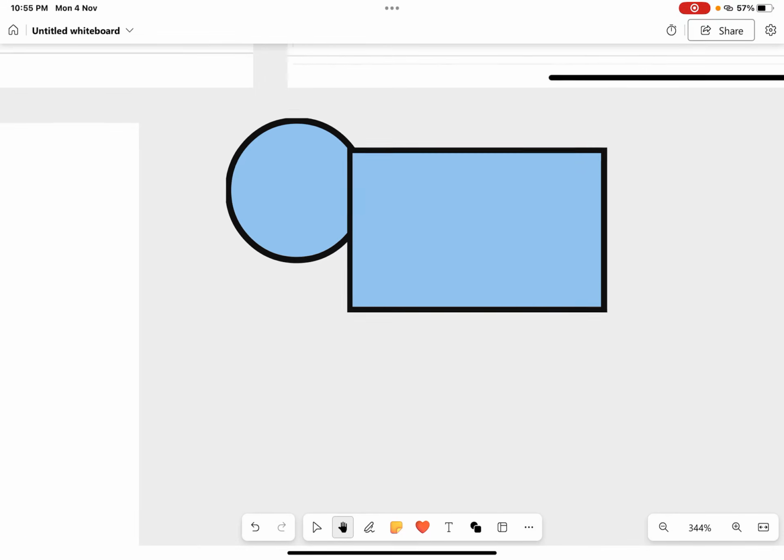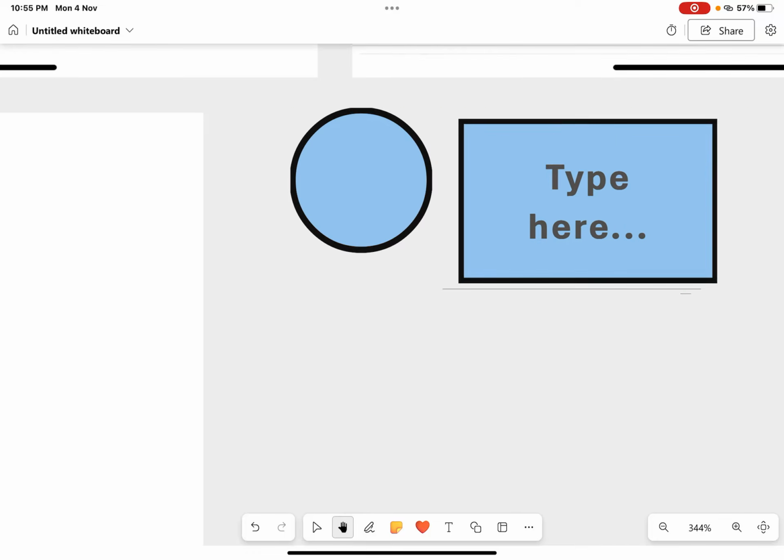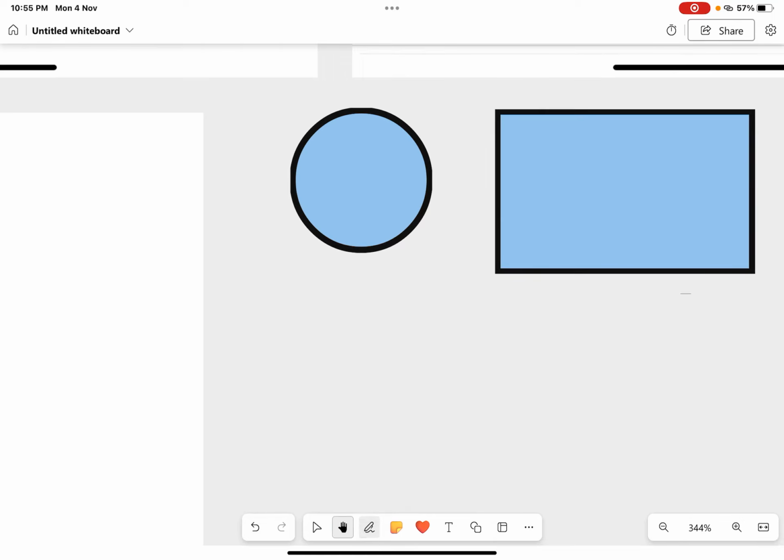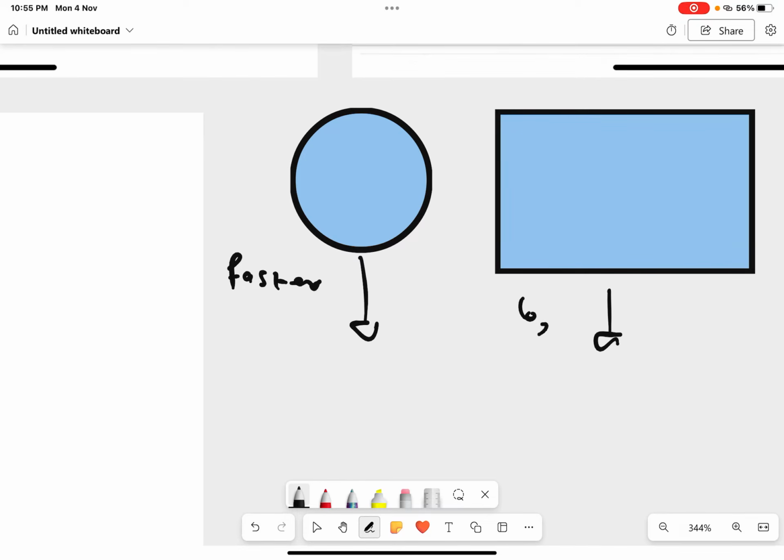You have two objects, a paper and a ball. If you let these two objects fall, you'll see that the ball will be falling much faster, and the paper will be floating in the air.